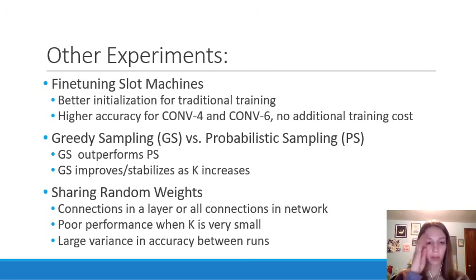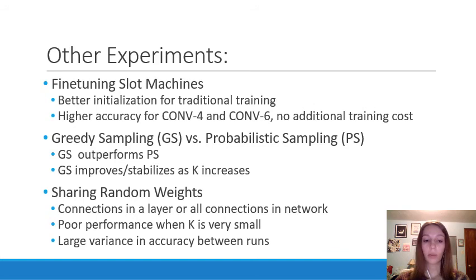Finally, an experiment that was done was looking at how sharing random weights impacted the model performance. So the two options that were tested were if all the connections in one layer shared the same set of K random weights, or if all the connections in the whole network shared that same set. However, this kind of resulted in poor performance when K was very small, like if they used a K value of 2, that resulted in worse performance.